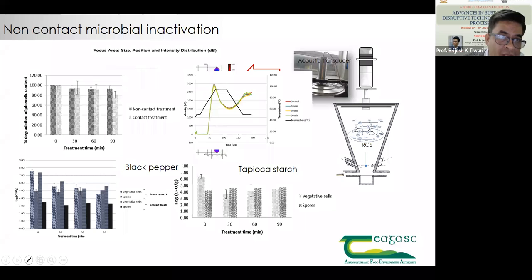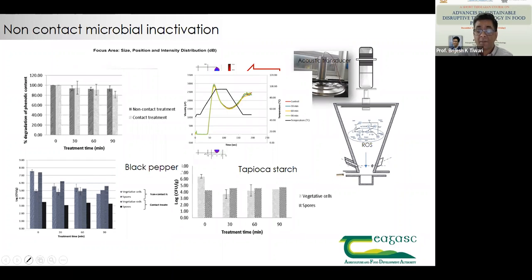For example, when we use contact and non-contact, by contact I mean when these peppers were kept on this radiating plate, and non-contact when we use it in this particular setup here, we did not see any degradation of the phenolic content of the black pepper, because that's mainly one of the key properties which leads to differences. And this was adjusted to the moisture level because we did observe a drying effect.